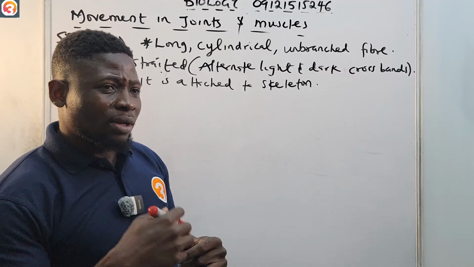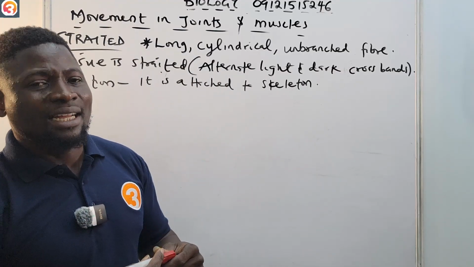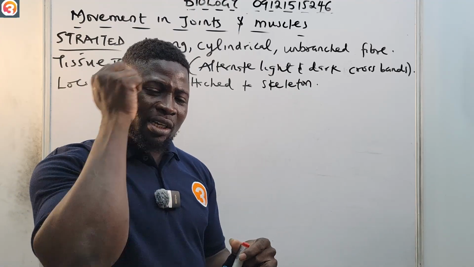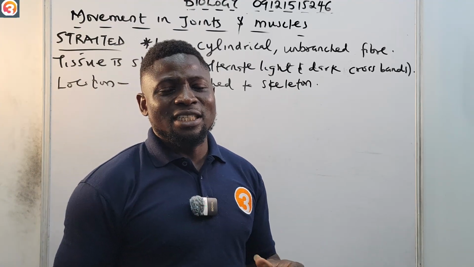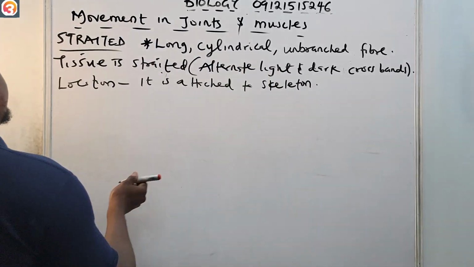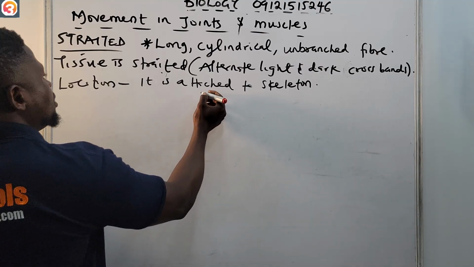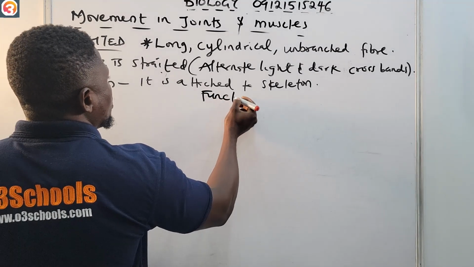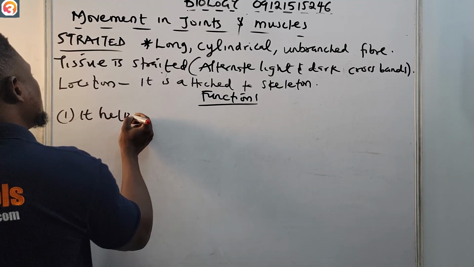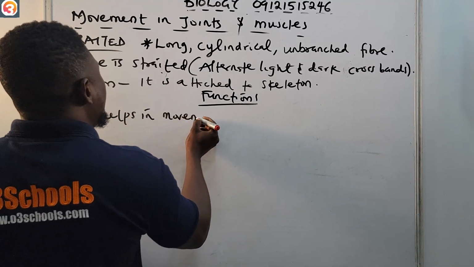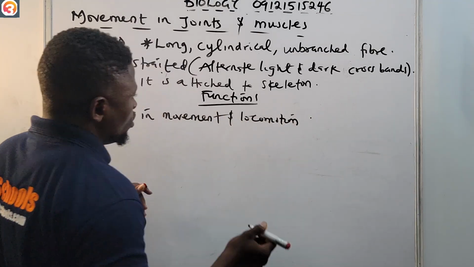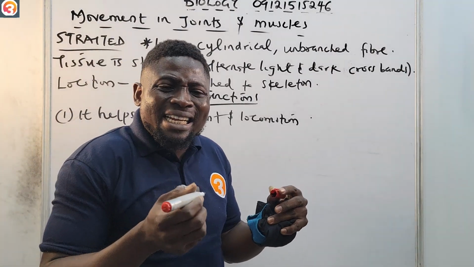When you are changing your position from one place to another, that is locomotion. But when you are moving one part of your body, like swinging your hand, that is what we call movement. So function number one, it helps in movement and locomotion.